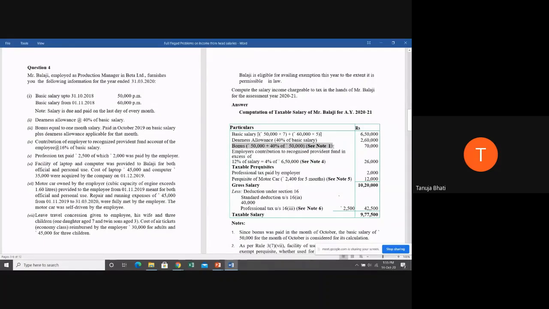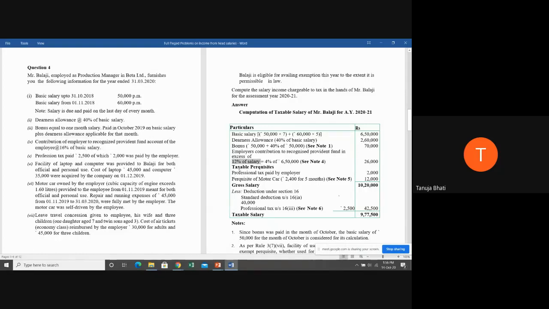Bonus. I have already explained bonus. They're telling only 1 month salary of the month of October, and that salary should include basic and dearness. So we know that October month salary is 50,000 and 40% of 50,000 is 20,000, and therefore 70,000 is the bonus. Why I'm going quickly towards this? Because we have already seen it in detail while reading the problem. Next is employer's contribution to recognized provident fund, up to 12% exempt.